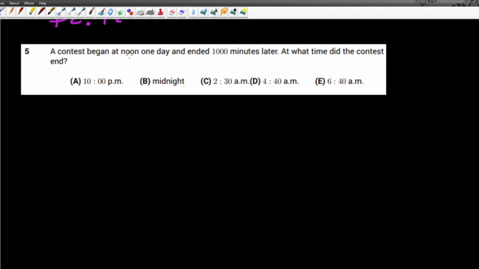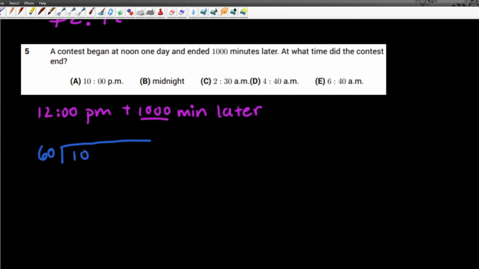A contest began at noon one day and ended 1,000 minutes later. What time did the contest end? Noon is 12 p.m. and it ended 1,000 minutes later. So we want to figure out how many hours are in this 1,000 minutes. In order to do that, we must divide the 1,000 by 60, because there's 60 minutes in an hour. 60 goes into 100 once, minus 60.